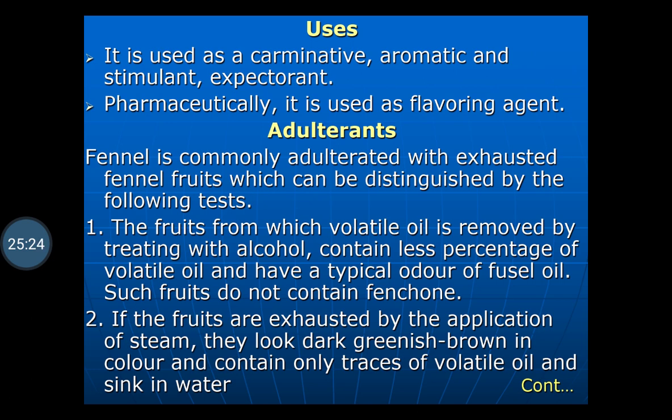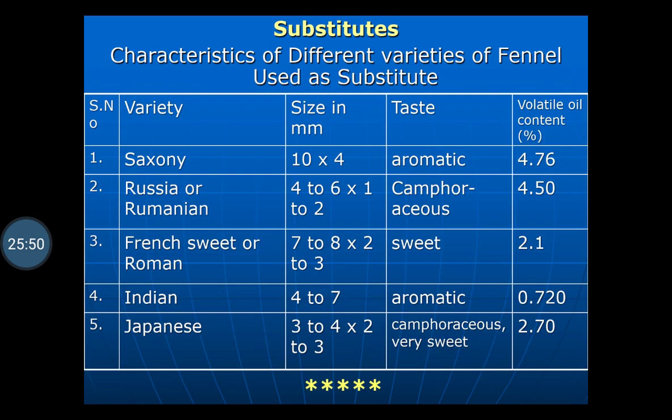Such fruits do not contain fenchone; in these fruits fenchone is totally absent. If the fruits are exhausted by application of steam, they look dark greenish brown. If the volatile oil is extracted by steam distillation, then this fennel will appear greenish brown in color and contain only traces of volatile oil, and they will sink in water.